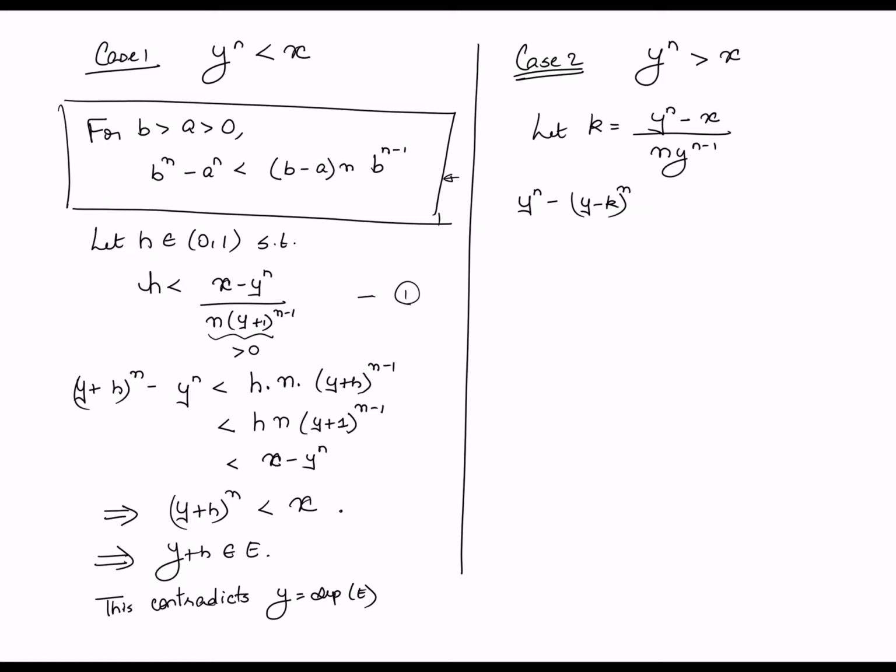Okay, so once again, y raised to n minus (y minus k) raised to n. k is positive, remember, right? So y raised to n minus (y minus k) raised to n is in fact less than (b minus a), which is k, times n times y raised to n minus 1, right? Which by inequality number 2 is in fact less than y raised to n minus x. So therefore what we have really proved is that y minus k, the whole power n, is in fact greater than x, which implies that y minus k is an upper bound.